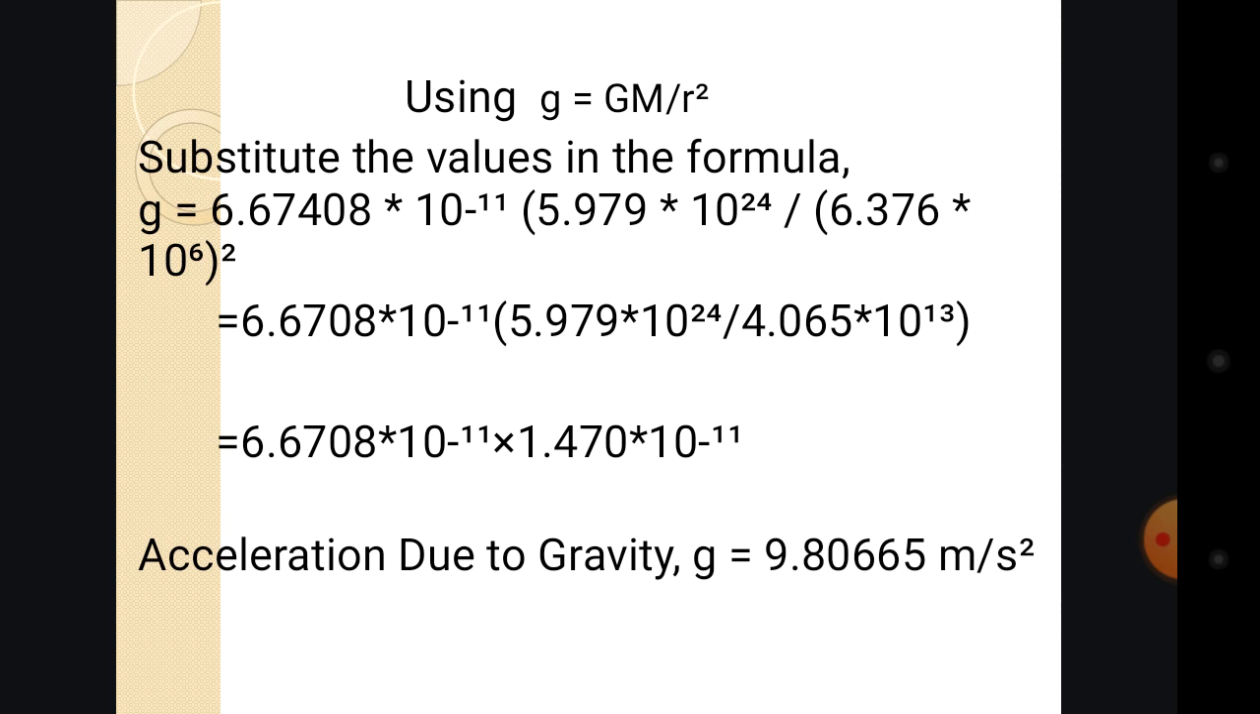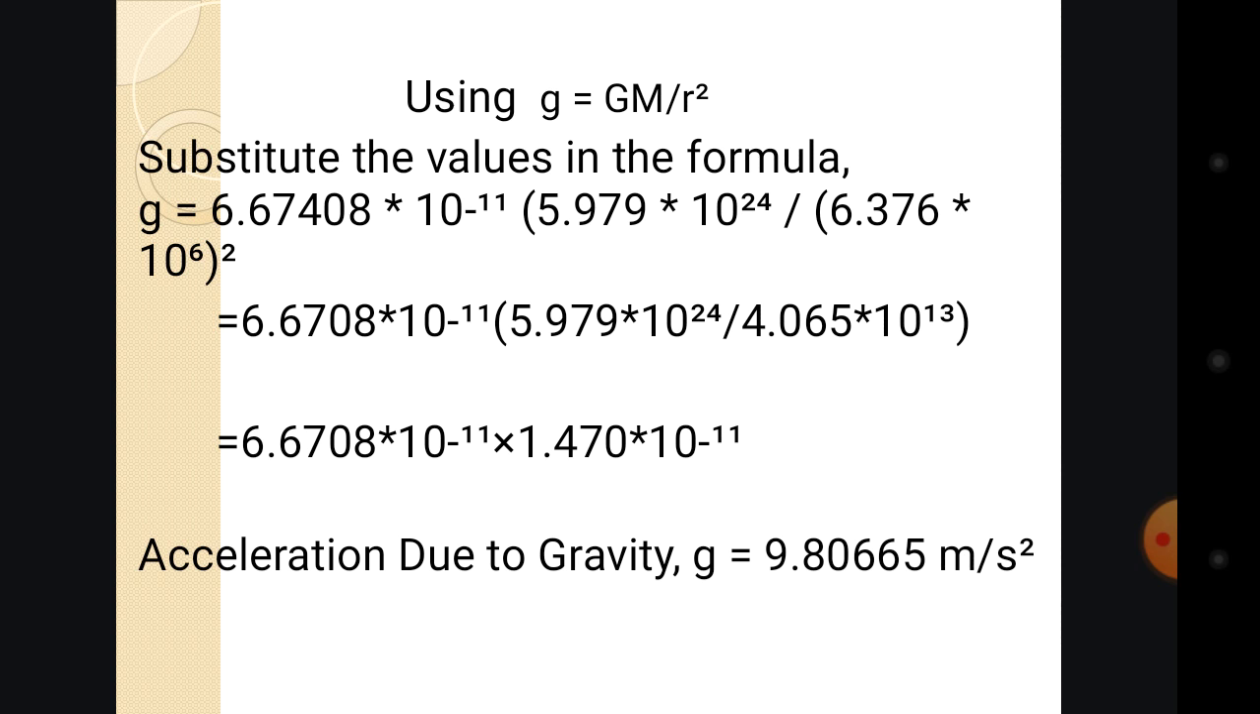The value of the radius r is in square. That is what we just do, we just square it. We multiply the value of r times the value of r. That is where we have this 4.065 times 10 to the power of 13. That is the value of the squaring of the radius.